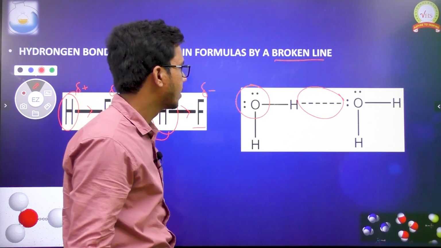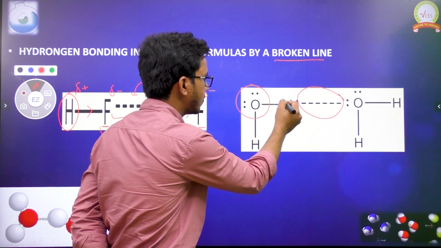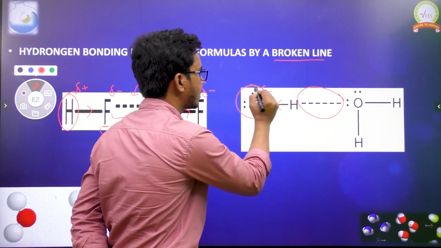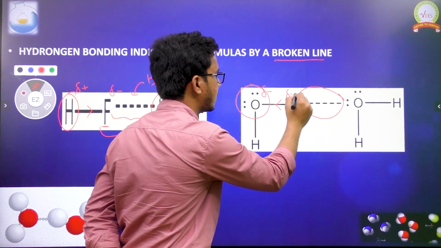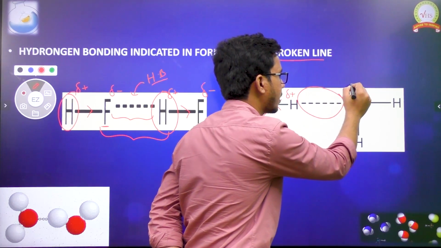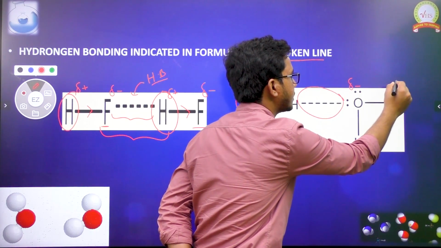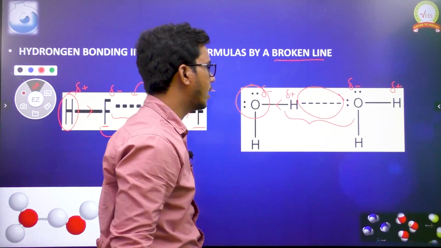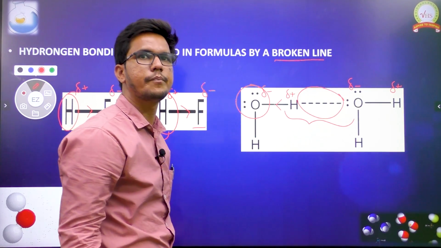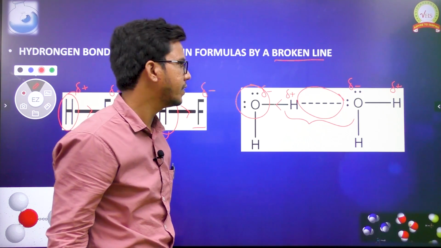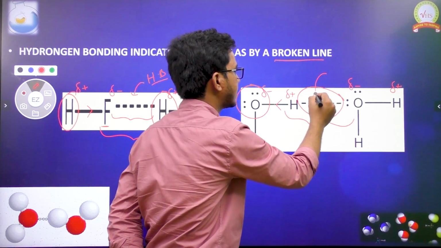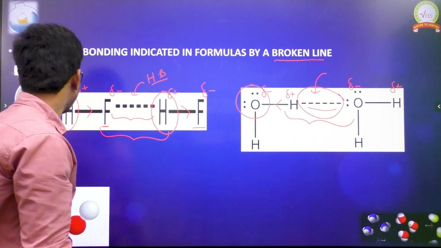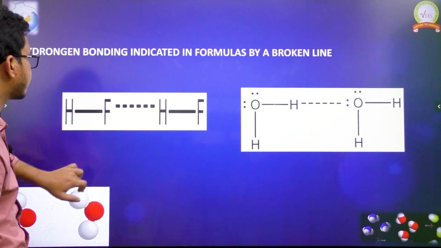In the second example, hydrogen is connected with oxygen, the second most electronegative atom in the periodic table. When it is connected with oxygen, the shared pair shifts towards oxygen, so oxygen gets partial negative and hydrogen gets partial positive. The same thing happens in this molecule also. Between the partially positive hydrogen and the partially negative, more electronegative atom, there are electrostatic forces by which it forms hydrogen bonding. This hydrogen bond is notated with a dotted line.